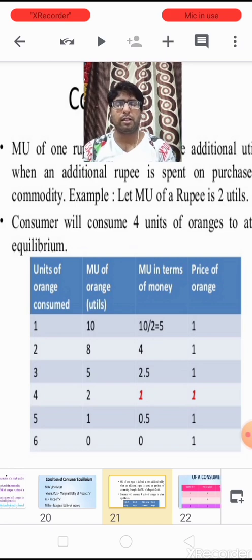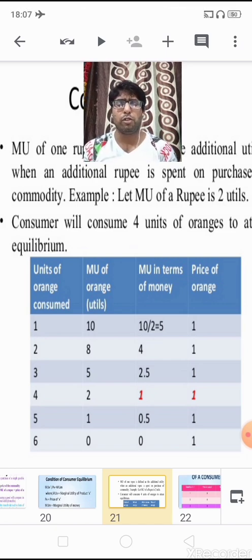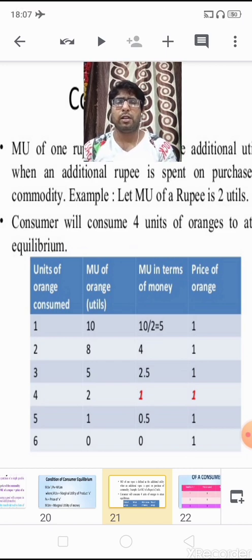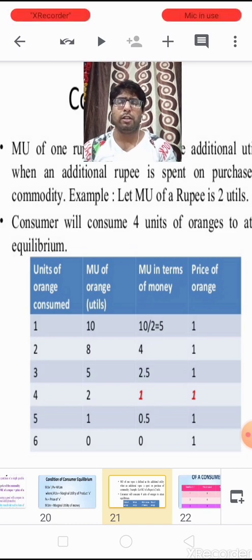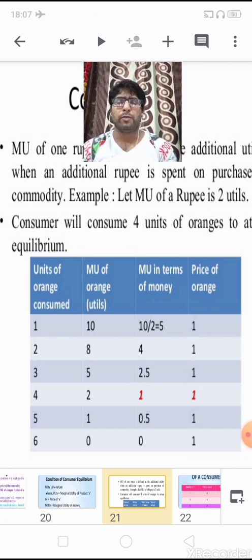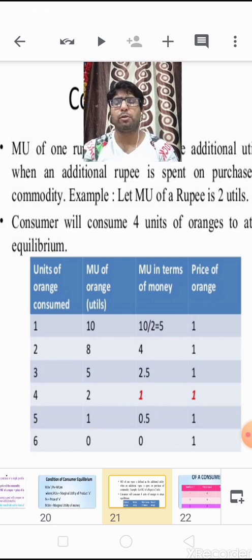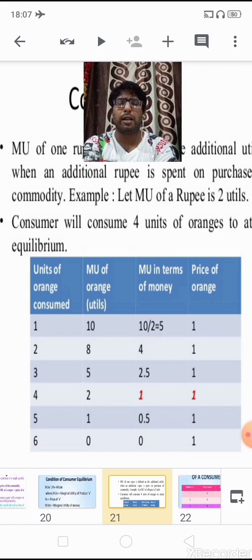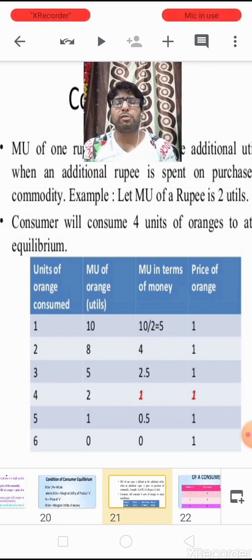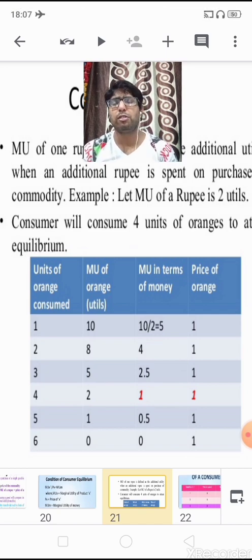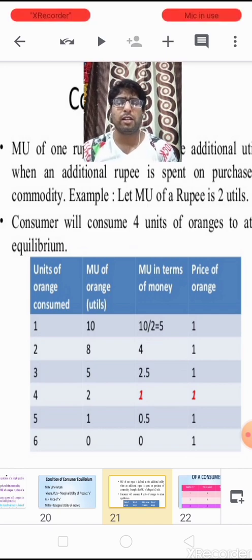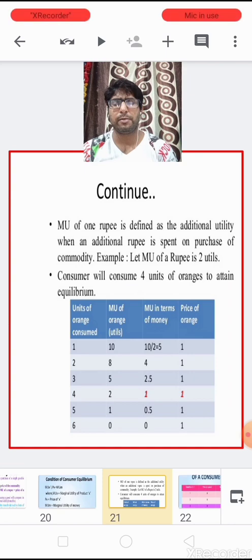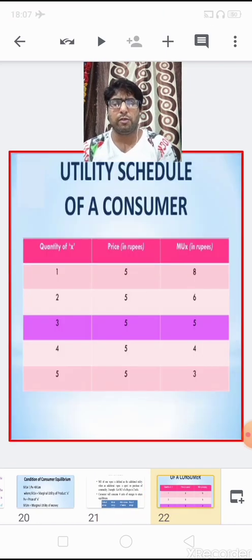And as I just said, a consumer is a rational being. He does not want to achieve dissatisfaction, he would like to maximize his satisfaction. So his satisfaction will be maximized up to the fourth unit, because this is the point when the consumer is getting the maximum satisfaction. Up to the fourth unit, his satisfaction is equal to the price paid of the commodity. So this is the equilibrium point, the fourth unit. I hope, children, this concept is understood. Now let us move to the next topic.